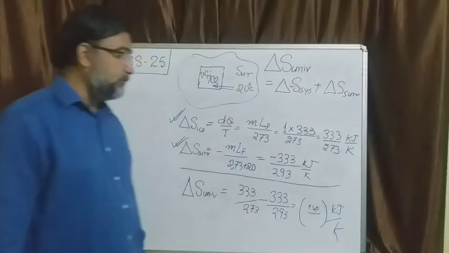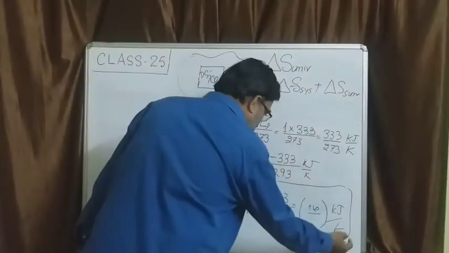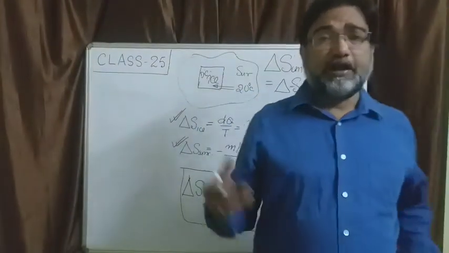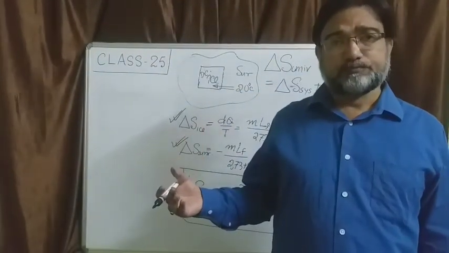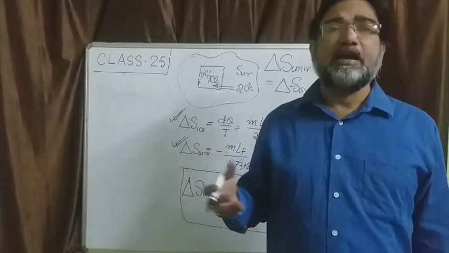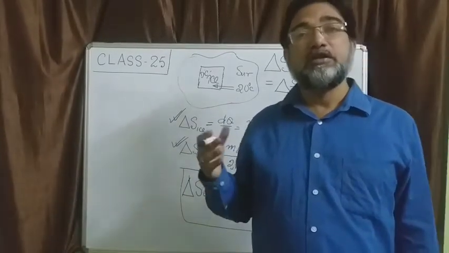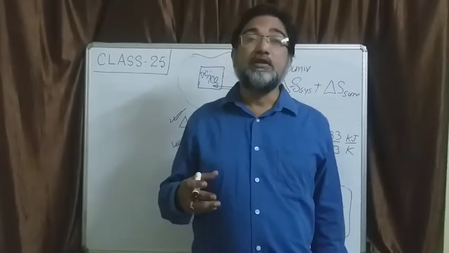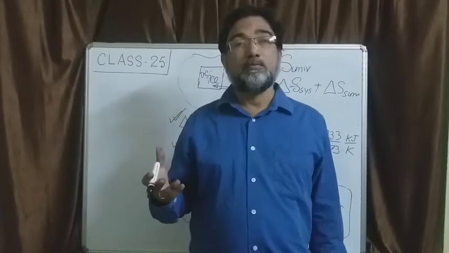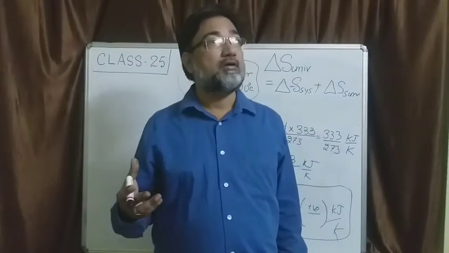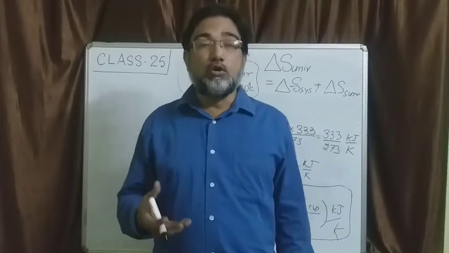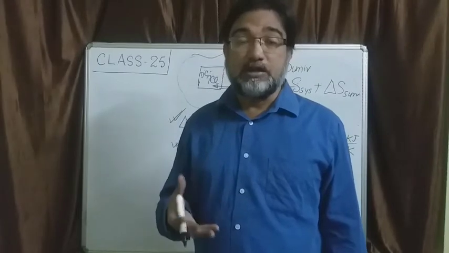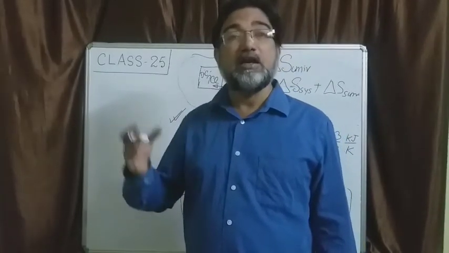And it has to be positive because entropy change of the universe will always be positive, because as per the principle of entropy, entropy of the universe will always keep increasing, it never decreases, and it keeps tending towards a maximum. And the mystery is that nobody knows where the maximum is, when the maximum is, and what the maximum is. But entropy has been increasing and increasing.